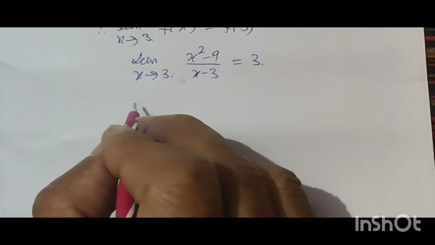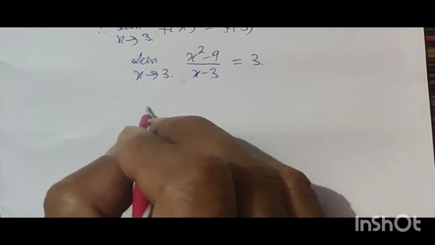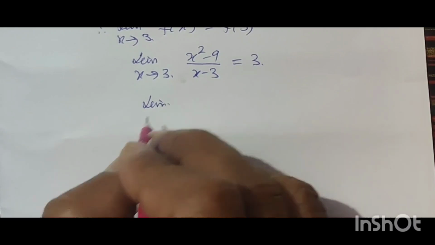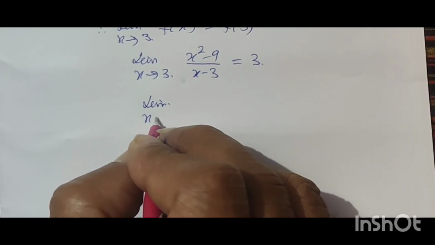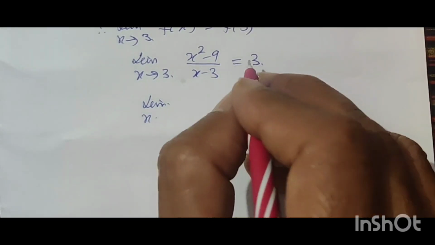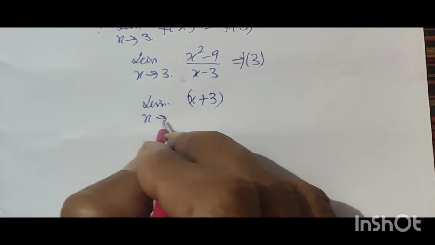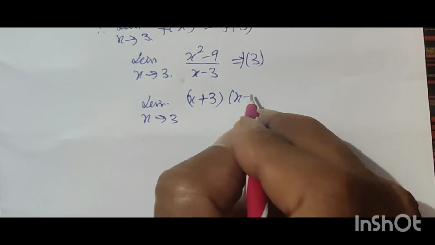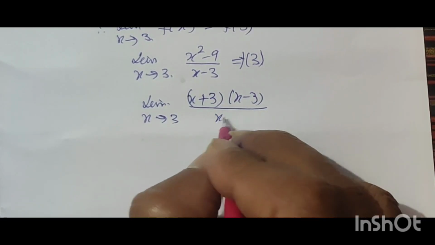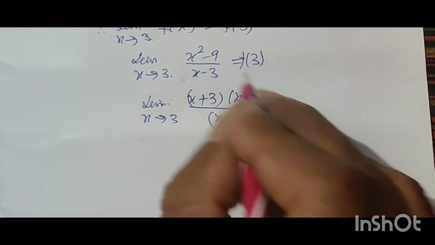This is therefore limit x tends to 3 (x plus 3)(x minus 3) upon (x minus 3), and f(3) is equal to k.